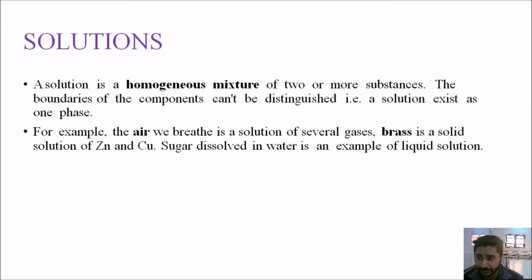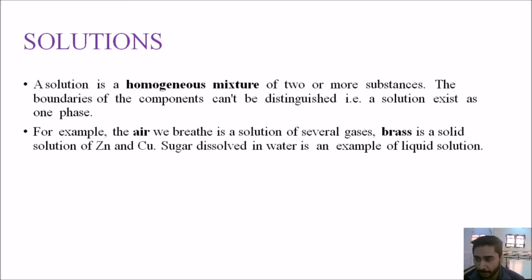In contrast to that, there is another term which is suspension. What is suspension? Let's take an example. If we have sand and we mix it in water, what is going to happen? You can still find the sand particles in the water. Sand will not dissolve, and after a while the sand particles will settle down, and you will get two different phases. One is sand, which is solid, and the other is liquid. So when you cannot distinguish between the phases, that is a homogeneous mixture. When you can distinguish between the phases, that is a heterogeneous mixture, which is a suspension.